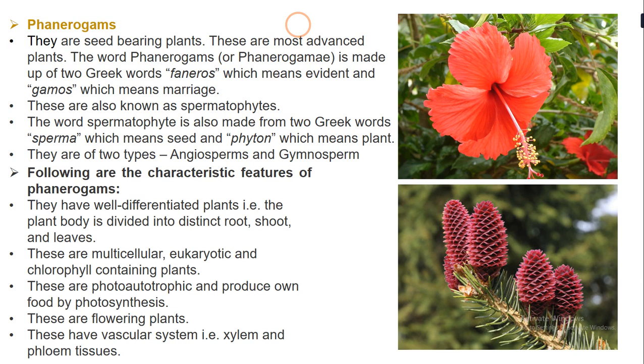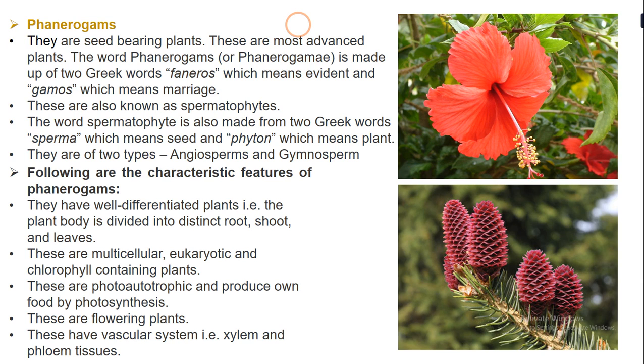Then, these are photoautotrophic and produce their own food by photosynthesis. What do we mean by photoautotrophic? Autotrophic means producing their own food and obtaining their own energy. When the word photo is added, it means they do so using sunlight as their source of energy.